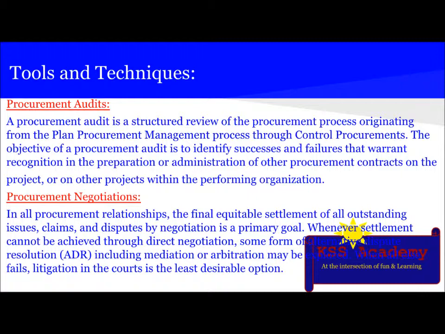The next technique is procurement negotiation. In all procurement relationships, the final equitable settlement of all outstanding issues, claims, and disputes by negotiation is the primary goal. Whenever settlement cannot be achieved through direct negotiation, some form of alternative dispute resolution, that is ADR, including mediation or arbitration, may be explored. When all else fails, litigation in the courts is the least desirable option.